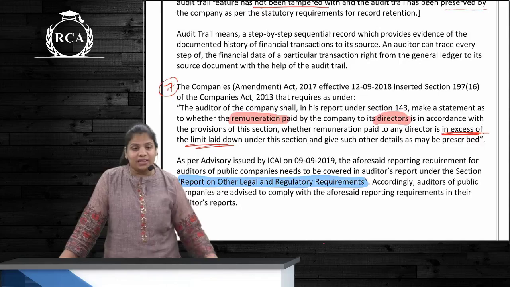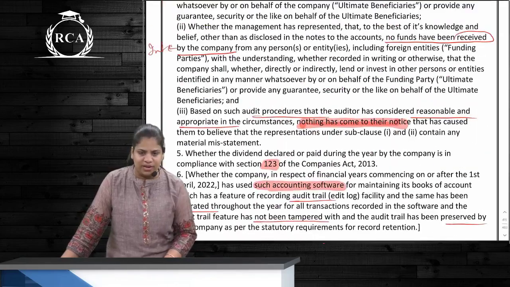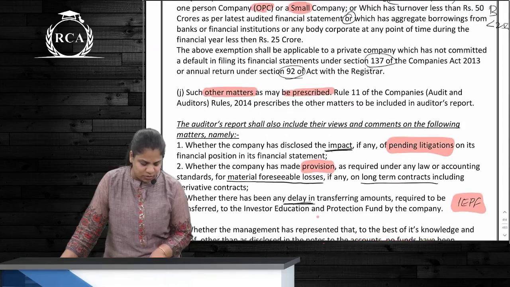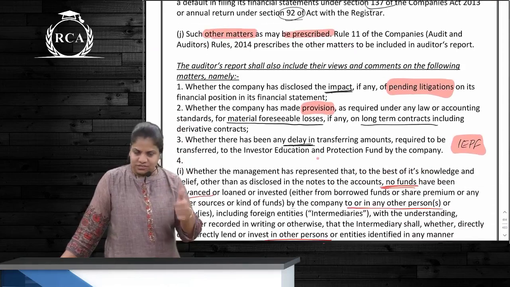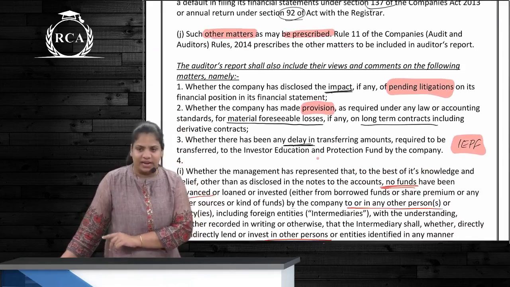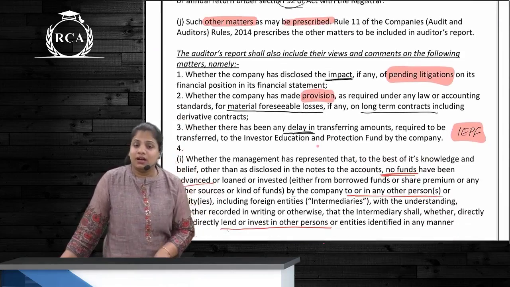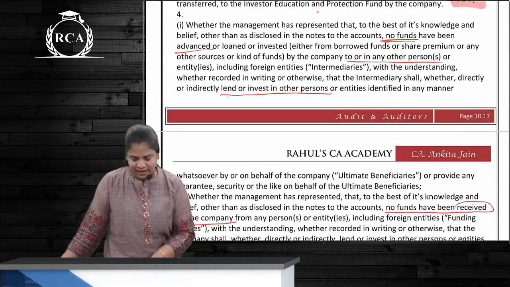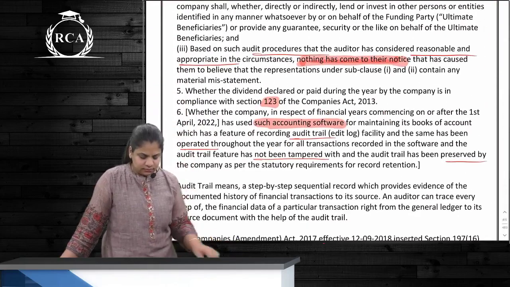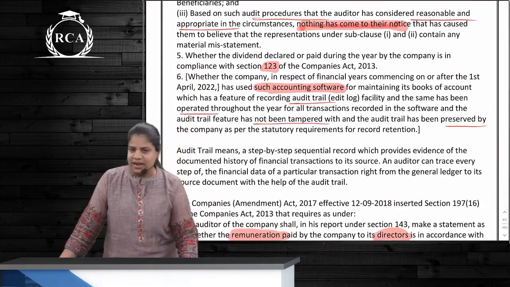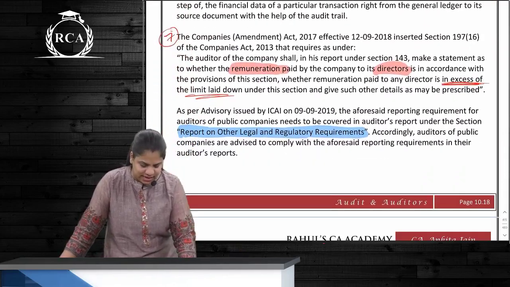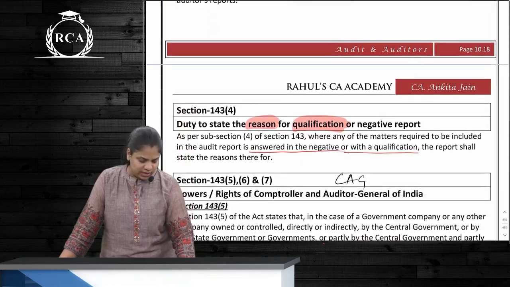Correct? So other prescribed points, how many did we have? 7 points. First point was with respect to pending litigation. Next is provisions. Next is IEPF, delay in IEPF. Next is funding and intermediary. Next is dividend under 123. Next is accounting software, and last is remuneration paid to the directors.